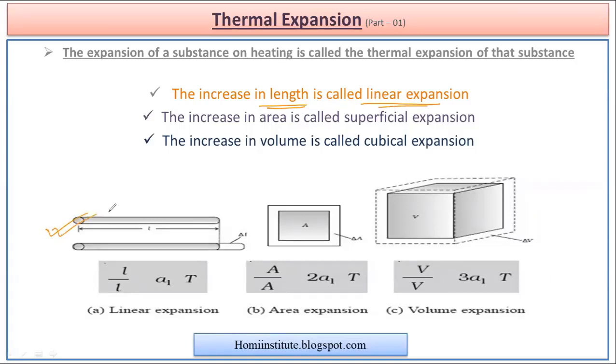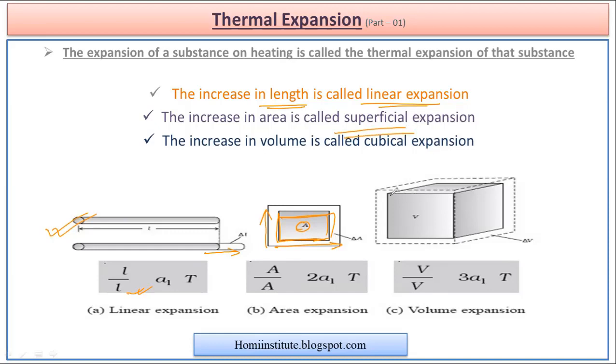So this can be seen for a rod-like structure. The length changes while we heat the body. While if the body is in the form of a thin metallic sheet, and we supply heat from the middle, then we observe an expansion along its length and breadth, and because of that the area changes, which is called superficial expansion.